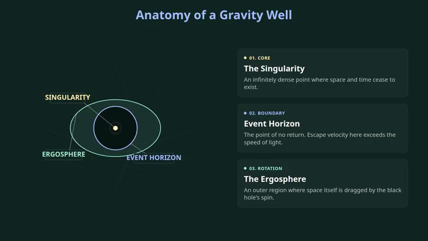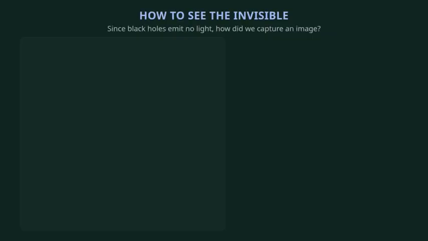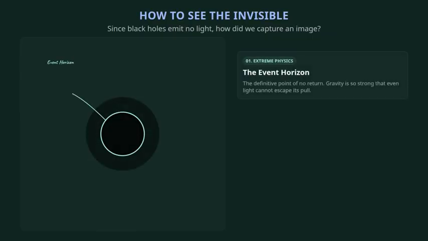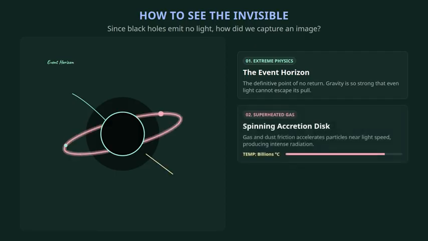In this region, objects must move faster than the speed of light relative to a distant observer just to remain stationary. Since black holes emit no light, how did we capture the historic image of M87's black hole in 2019 using the Event Horizon Telescope? The answer lies in the extreme physics occurring just outside the event horizon.